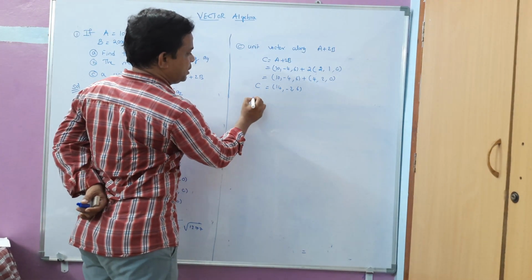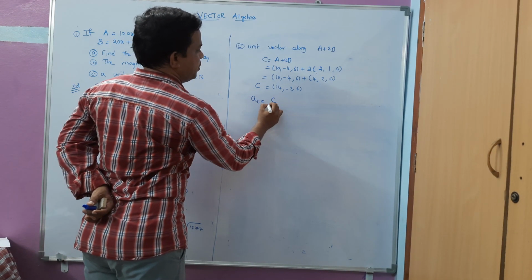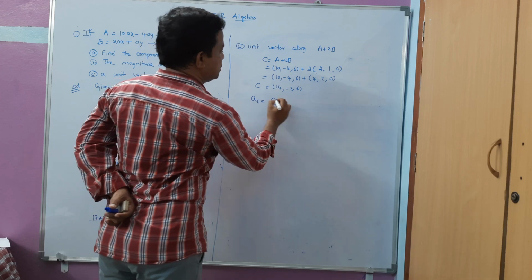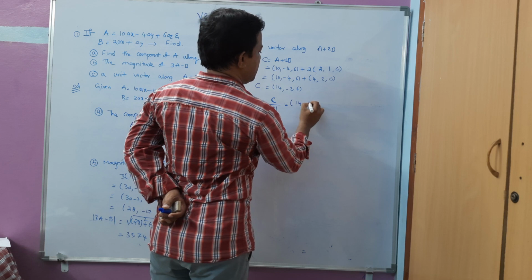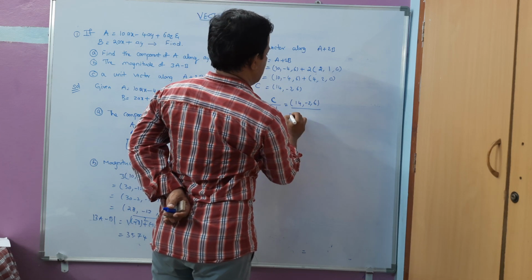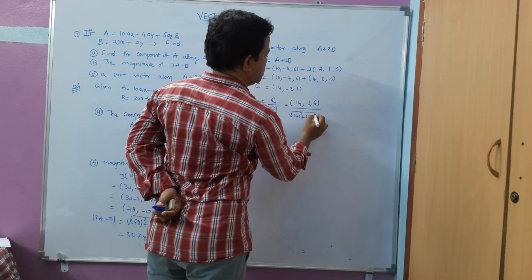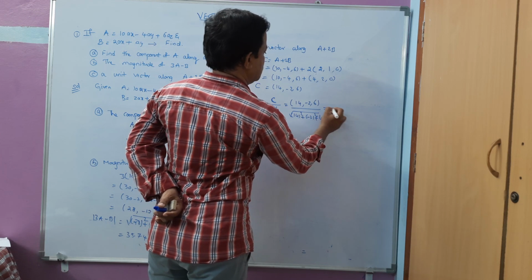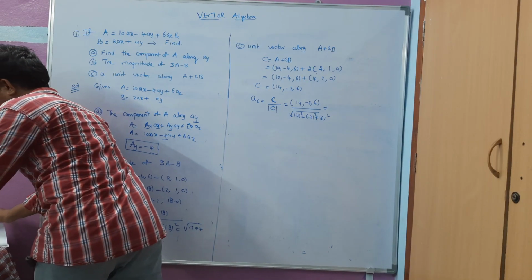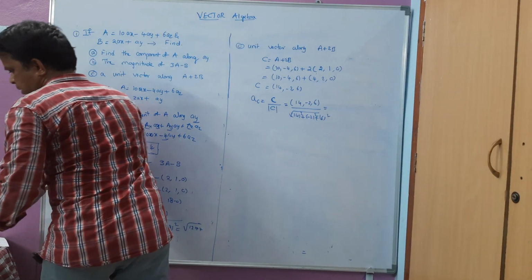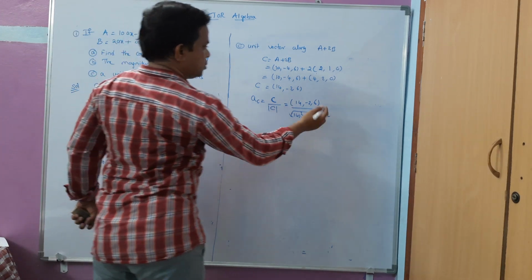So the unit vector aC is C by magnitude of C. Vector C is 14, minus 2, 6, divided by the modulus, which is root of 14 square plus minus 2 square plus 6 square. So you will get some value here.